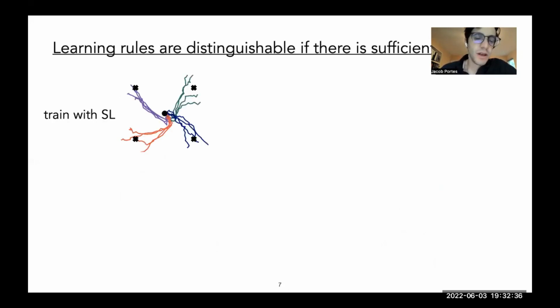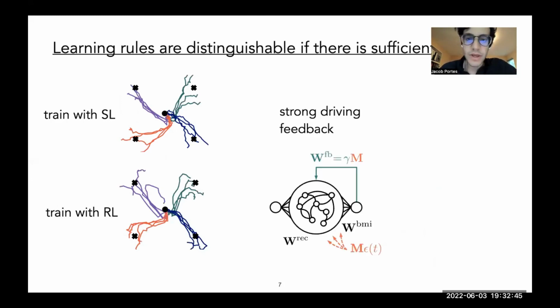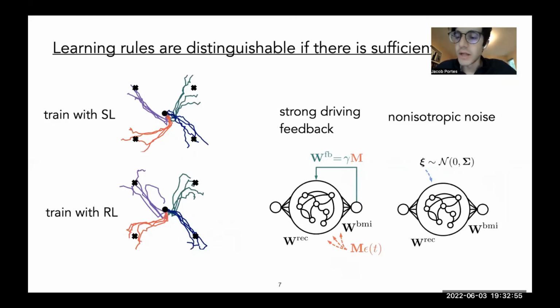We train many different networks with supervised learning and with reinforcement learning, changing lots of hyperparameters, including noise, nonlinearities, and so on and so forth. And we find that there are many regimes where this bias is detectable. We also play around with different architectural choices, such as strong driving feedback or non-isotropic noise.